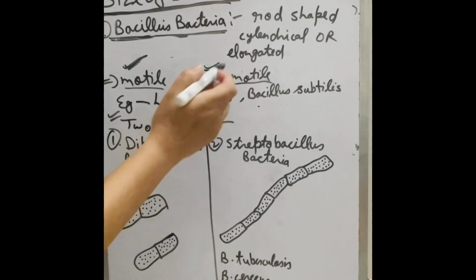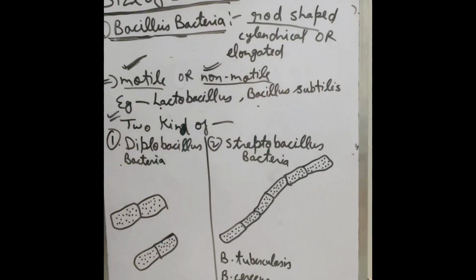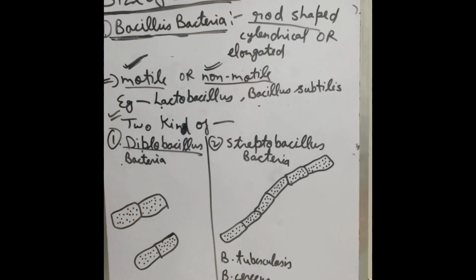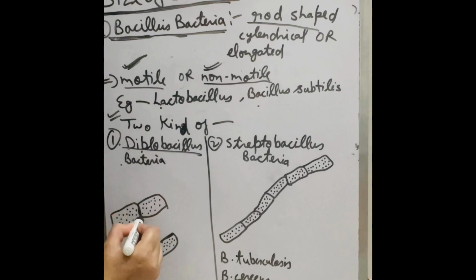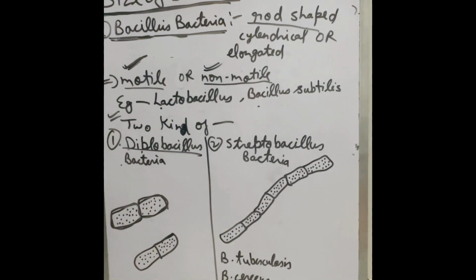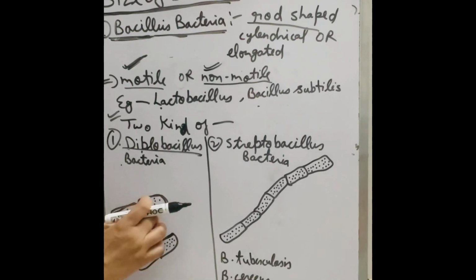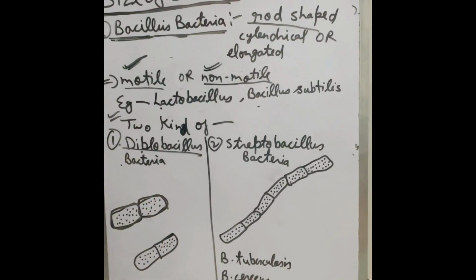As I said earlier, bacillus bacteria are rod shaped bacteria. When two bacillus bacteria form a pair, it is called diplobacillus bacteria.